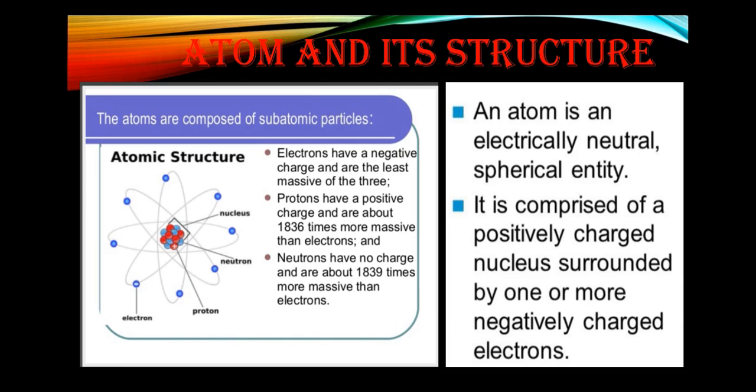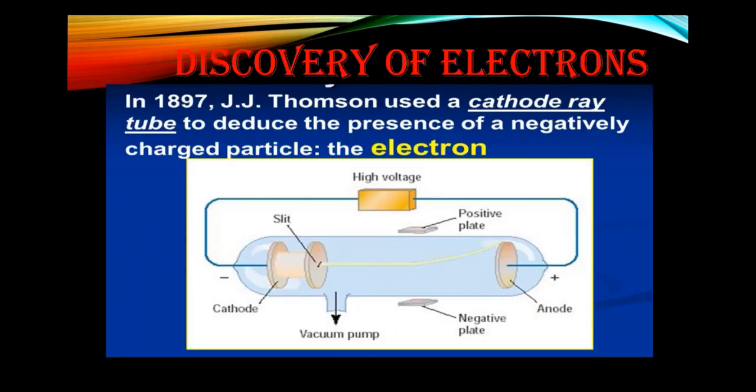Now how these subatomic particles of atoms were discovered, we are going to learn that. First we are going to learn about the discovery of electrons. In 1878, cathode rays were discovered by William Crookes, and he found that when an electric discharge is passed through a tube containing a small quantity of gas at very low pressure, rays are emitted from the negative plate called the cathode. Since the rays originate from the cathode, they are called cathode rays.